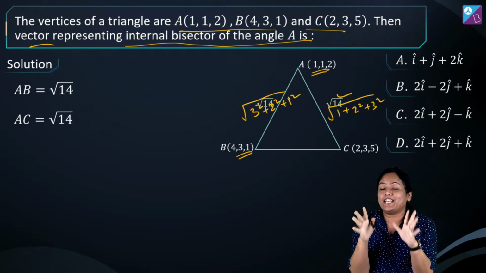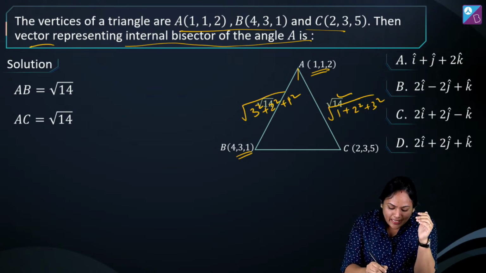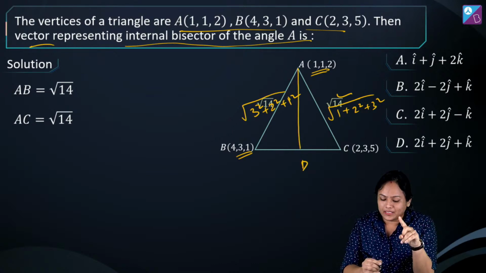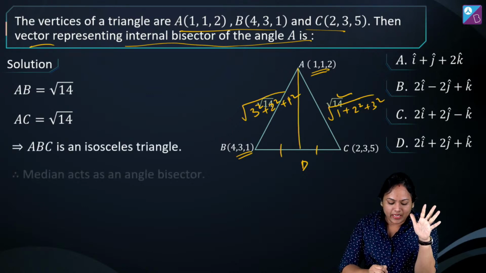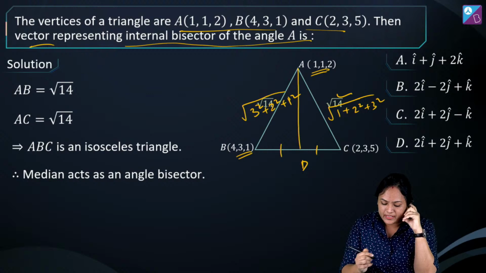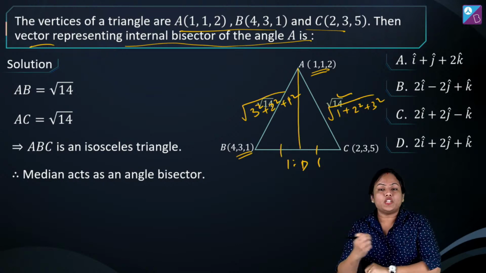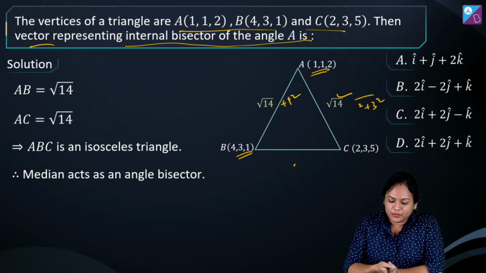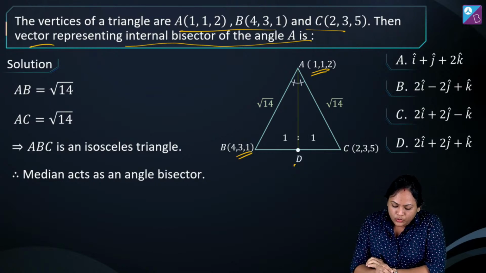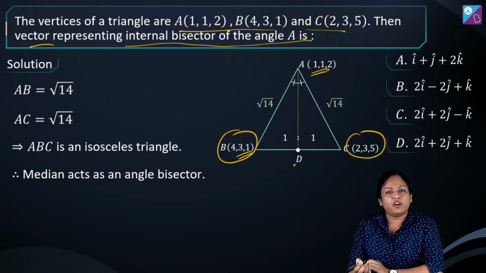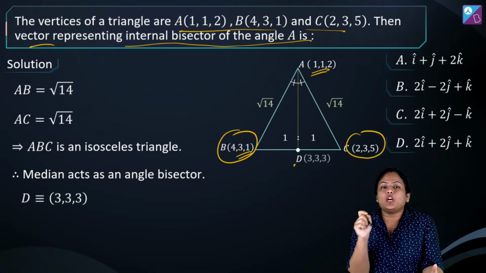That means this is an isosceles triangle. And if this is an isosceles triangle, we already know that concept: if AD is the angle bisector here, it has to be the median also, right? So we will use this concept here. AD will be median as well as angle bisector, and therefore it will divide BC in 1:1. And if it divides BC in 1:1, our purpose is solved. We can directly find the midpoint of B and C. You know the midpoint formula: x1 plus x2 by 2, y1 plus y2 by 2, z1 plus z2 by 2. So that is going to become 3, 3, 3.